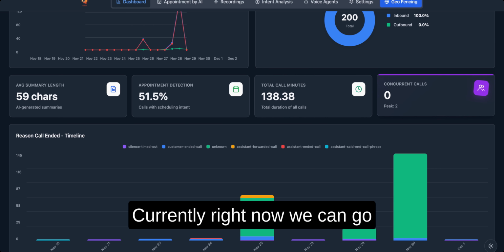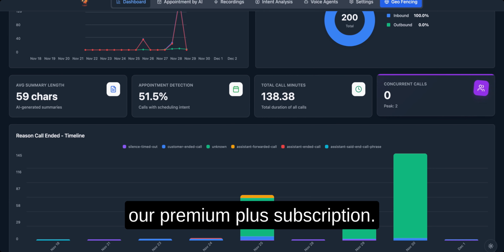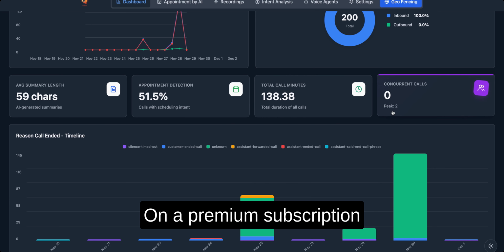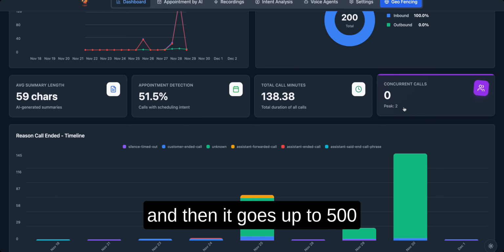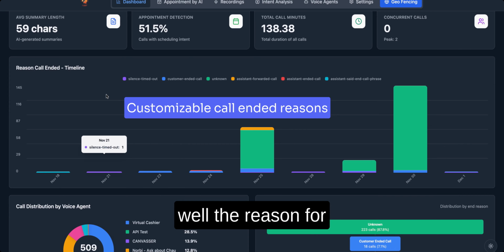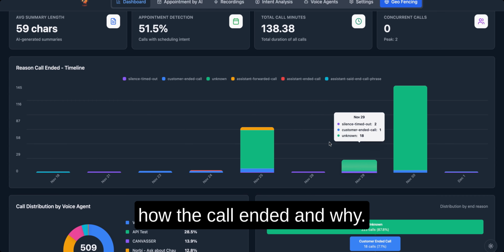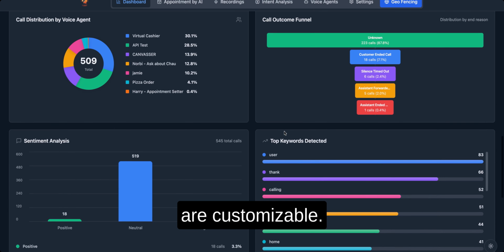Currently, we can go up to 100 concurrent calls on our Premium Plus subscription. On our Premium subscription, it goes from 20 to 40, and then it goes up to 500 on enterprise level. You'll see here as well the reason for the call ending. That tells you how the call ended and why. And again, these are customizable.